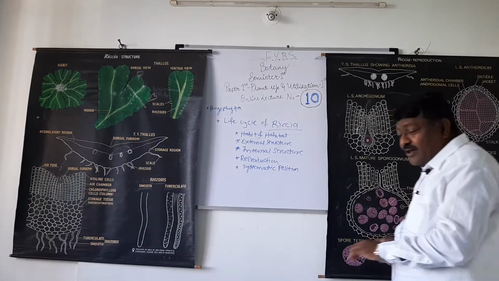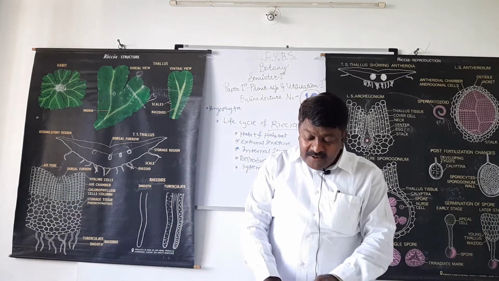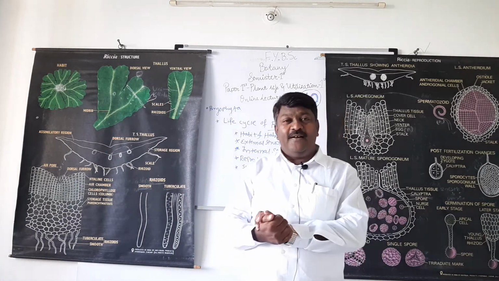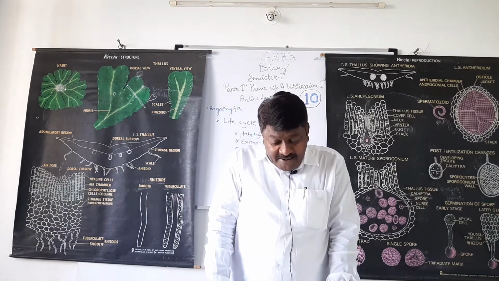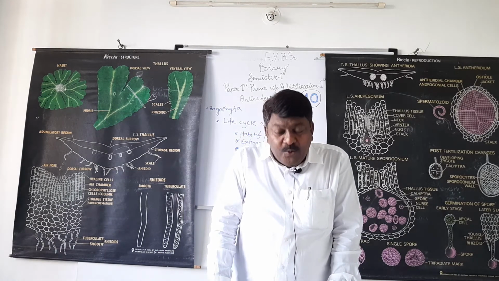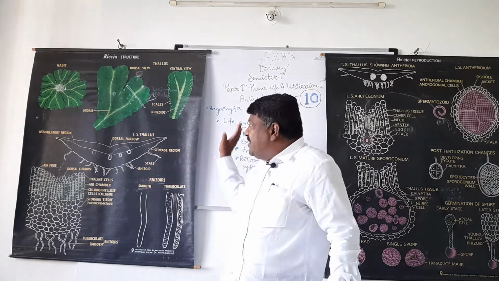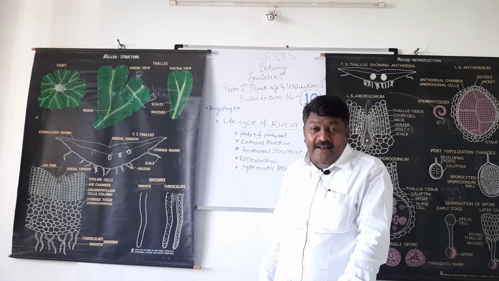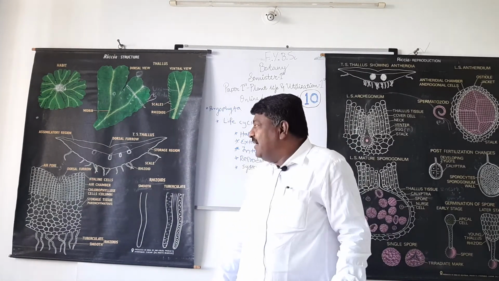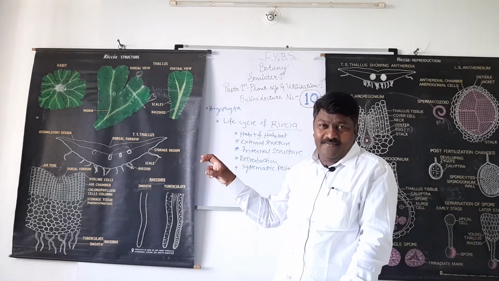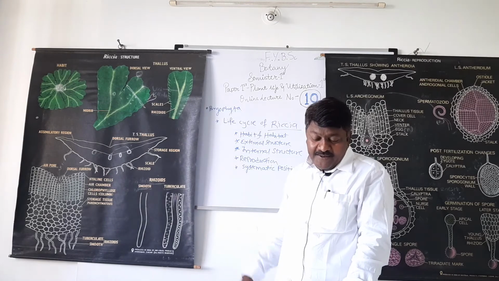Then we discuss the systematic position of Riccia. Riccia is included in division Bryophyta because the plant body is thalloid, and root, stem and leaves are absent. It is included in class Hepaticae. We already discussed that. The plant body is lobed and therefore it is included in class Hepaticae.